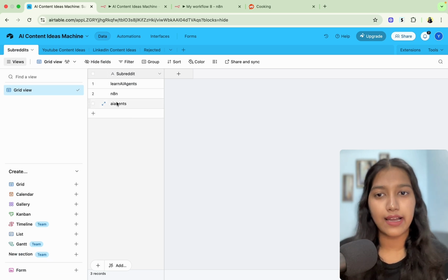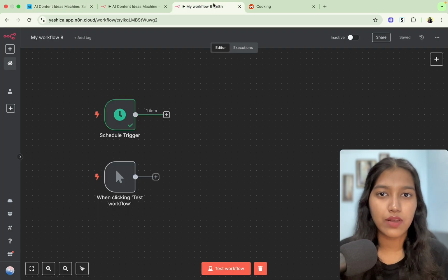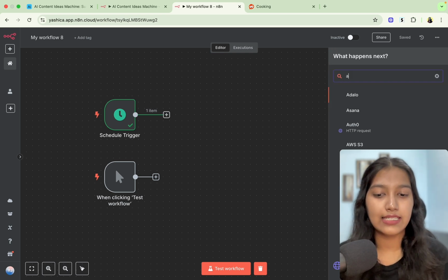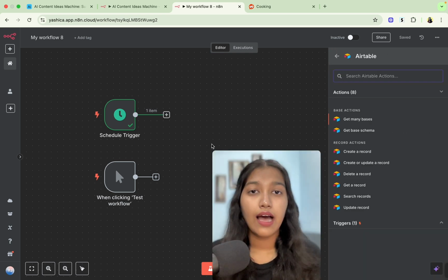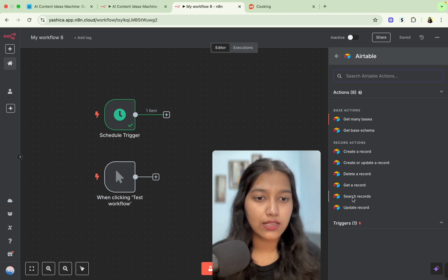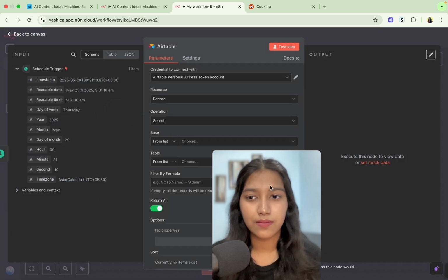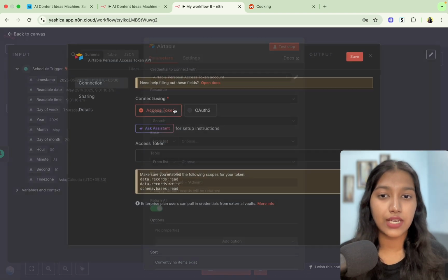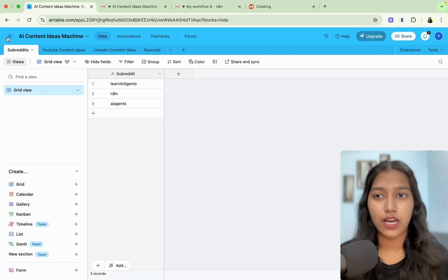So once you have added the subreddits you want to scrape, you will come back to the automation and click on the plus icon and search for Airtable. At this point, we're going to look into our Airtable base and retrieve those particular records so that the automation can access them. So for that, we're going to click on search records. After that, it's going to ask you to connect your Airtable account. So click on create new credential, come back to Airtable.